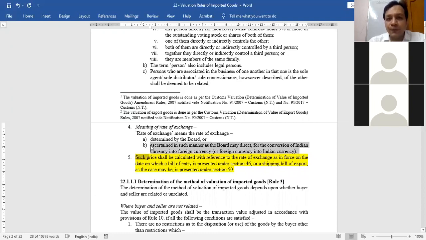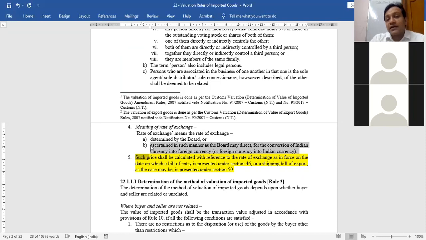This you must simply remember. When you compute the value, then at what rate the foreign currency will be converted into Indian currency, that rate is known as rate of exchange. Now that rate of exchange can be given by 100 of parties. State Bank of India is having own rate of exchange. Some currency exchanging companies having own rate of exchange. Some banks are having own rate of exchange. RBI will be having own rate of exchange, because everyone will say that this is our rate of exchange. If you want to convert, this is our fees. So for our custom duty purpose, whatever is the rate fixed by the Central Board of Indirect Tax and Custom, that is fine.